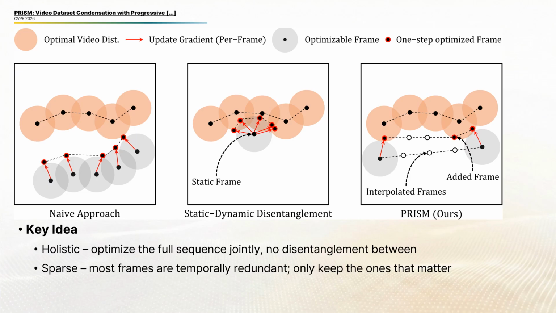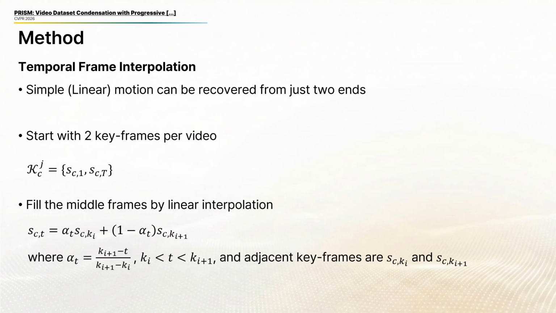On the right, PRISM starts with just 2 anchors, the first and last frame, and fills the middle by interpolation. Then we insert new keyframes only where the motion truly requires it. The result is a sparse, adaptive representation that aligns with the optimal video distribution, with no artificial constraints on either content or motion. Here's how it works.